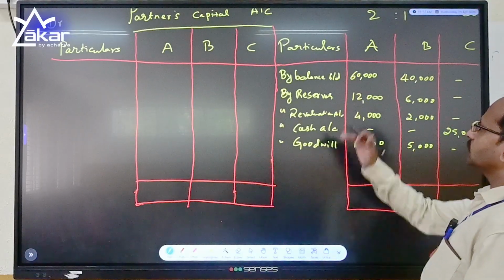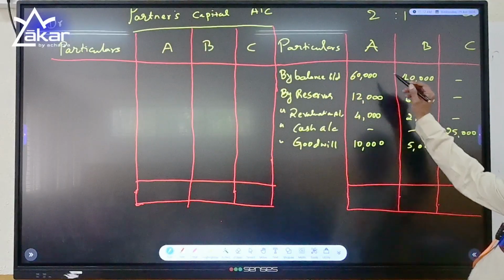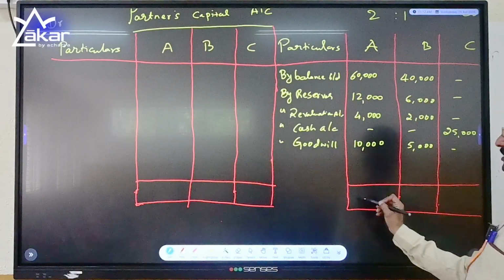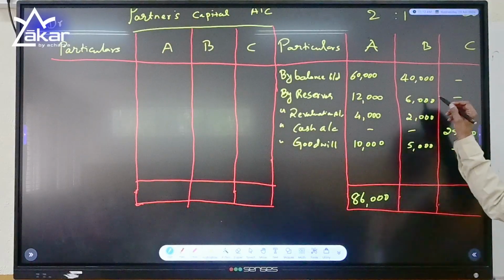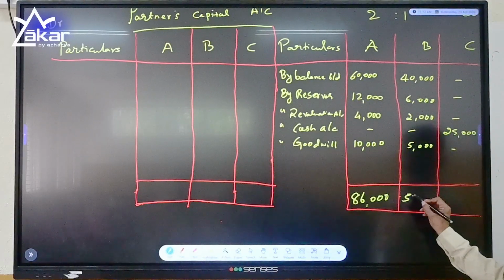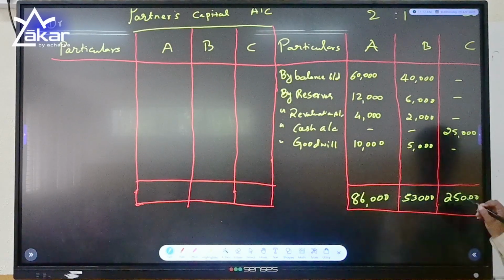So now it is time to add up all the components. A: 60, 72, 76, 86,000. Then B: 46, 48, 53,000. And C goes with only 25,000.